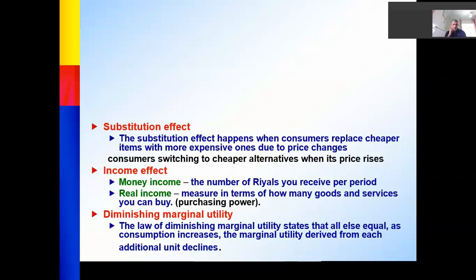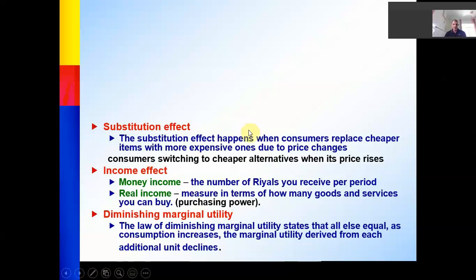So if for any reason the price of your commodity, like the tea market, for example, becomes less, you can buy more units of tea. That means your purchasing power has increased. You have the same salary, the same income, but you can buy more units of tea. Why? Because the price of tea becomes cheaper.